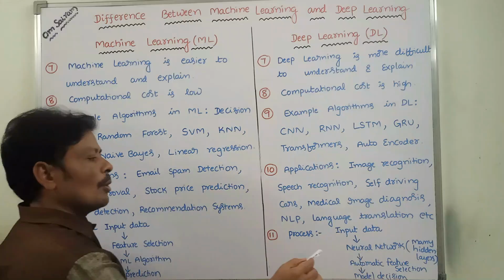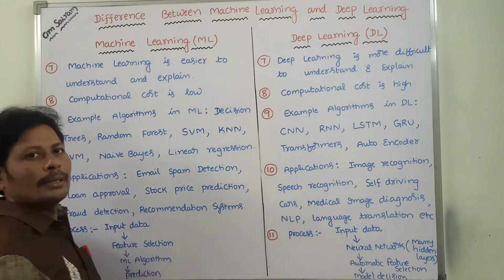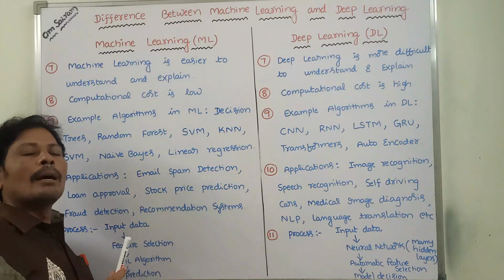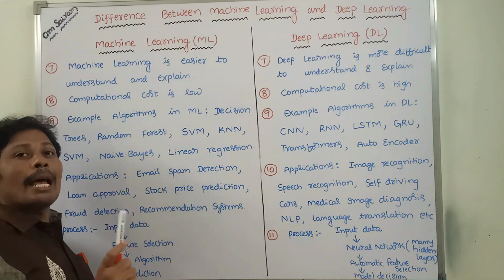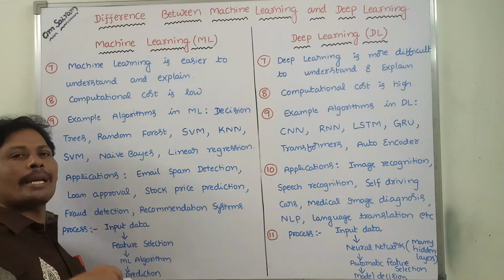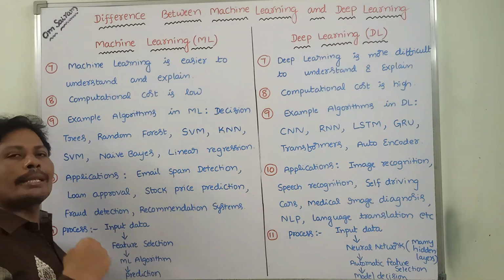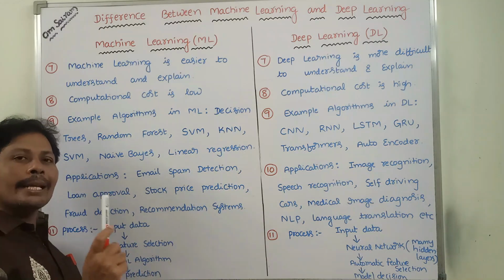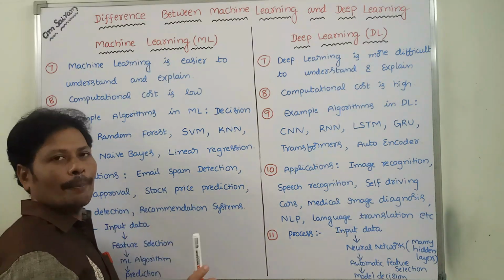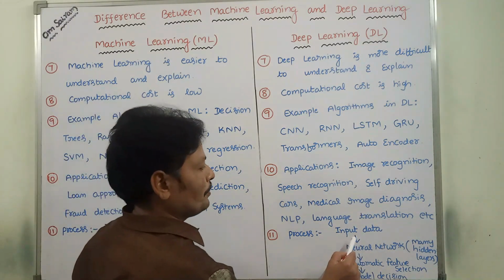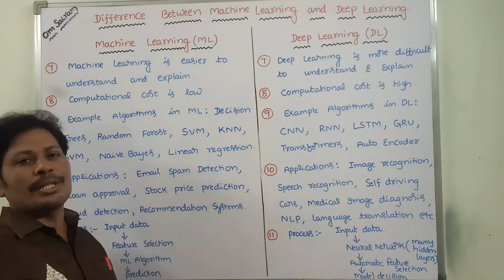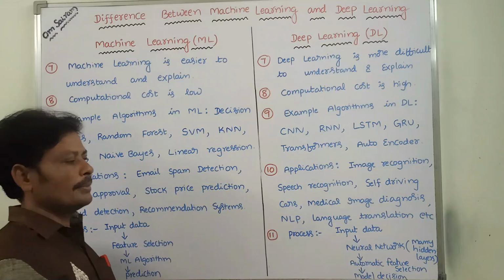Okay. Now, what is the example here? Suppose we want to recognize whether a particular cat is available in the image or not. Suppose we are given one image. In that image, whether the cat is present or not. This is the problem. So here, what is the input data set given? One image is given.